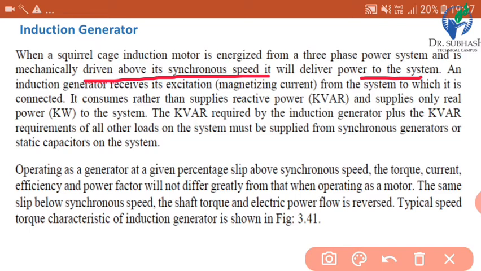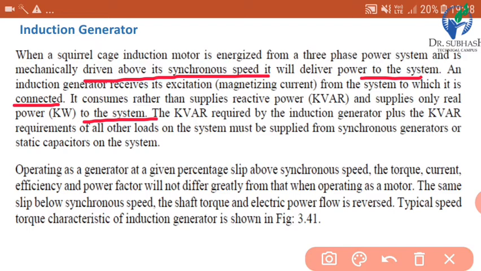An induction generator receives its excitation from the system to which it is connected. So induction generator will receive excitation from the three-phase system which is connected. It consumes rather than supplies reactive power and supplies only real power to the systems. So this is how the generator works.